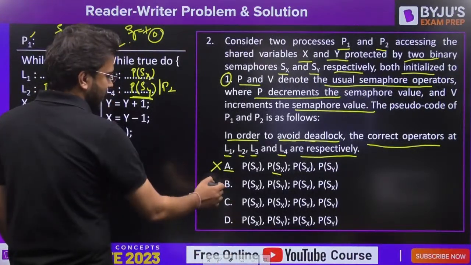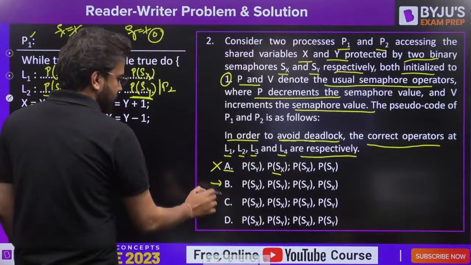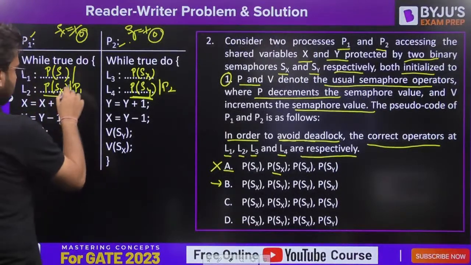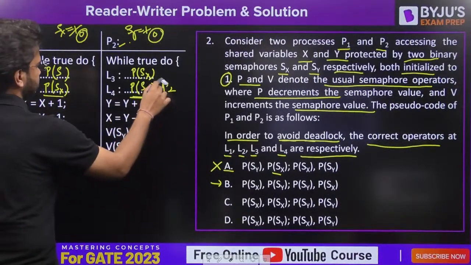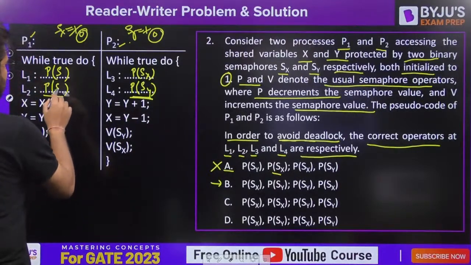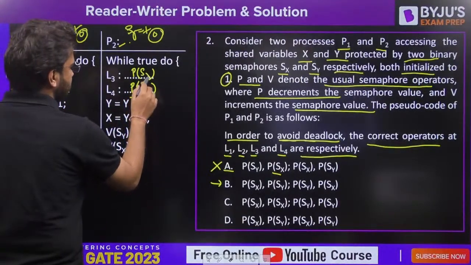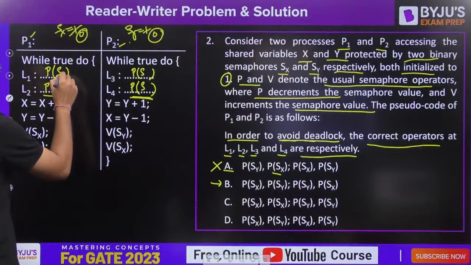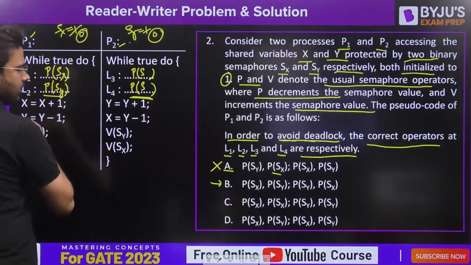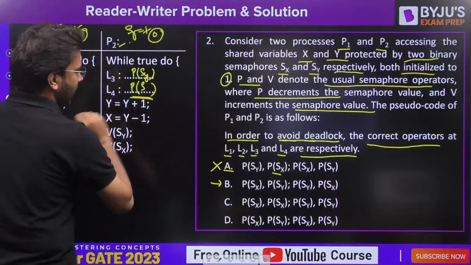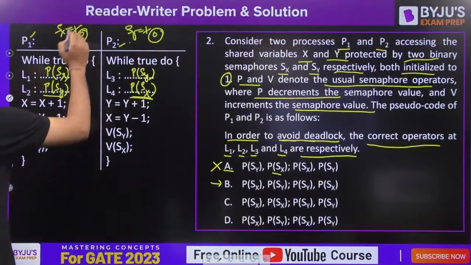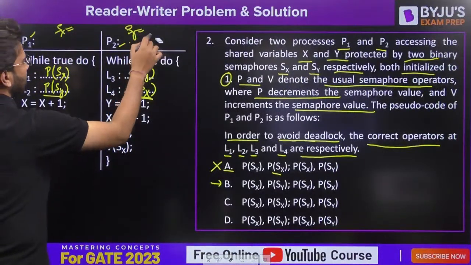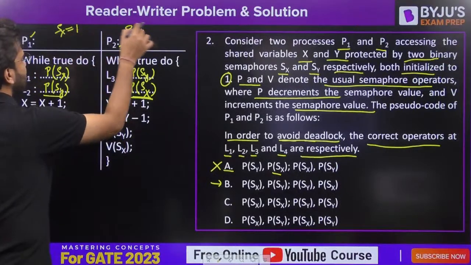Now let's take option B. P of Sx, then we have P of Sy, P of Sy, P of Sx. Now carefully see this. Again, let's say the initial value of Sx and Sy is 1. That is given in the question, right? So this is 1, this is 1.